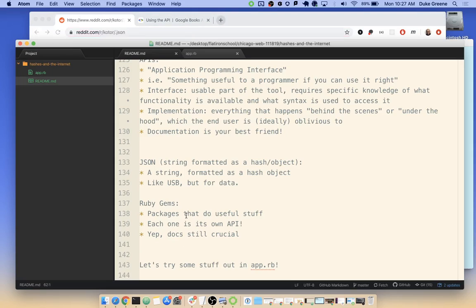And so we have Ruby gems that will let us do useful stuff like that. Today we'll work with one gem called REST client, which does the job of sending the GET request. So instead of a browser that's going to render a page, we're going to have Ruby code that sends that URL out, and then when the server responds, we'll have some way to take that response and turn it into a Ruby object we can work with.